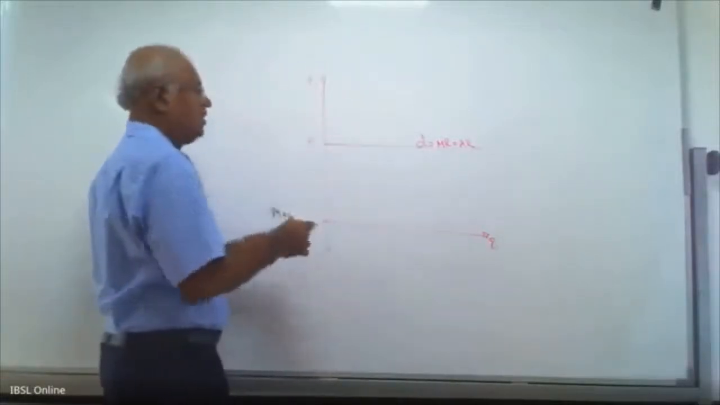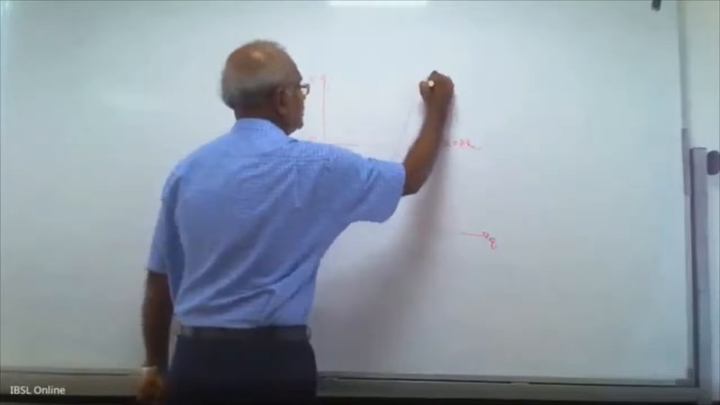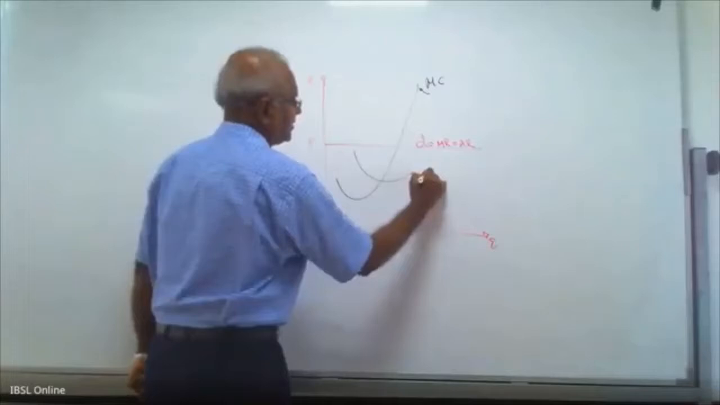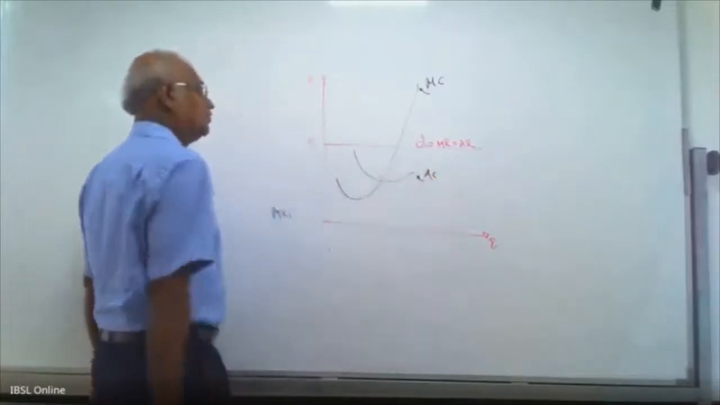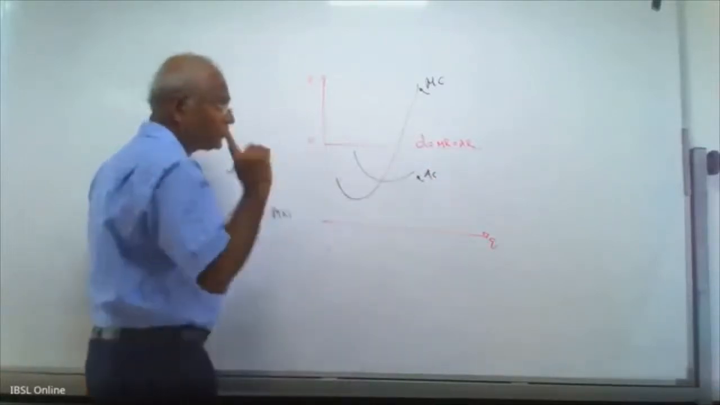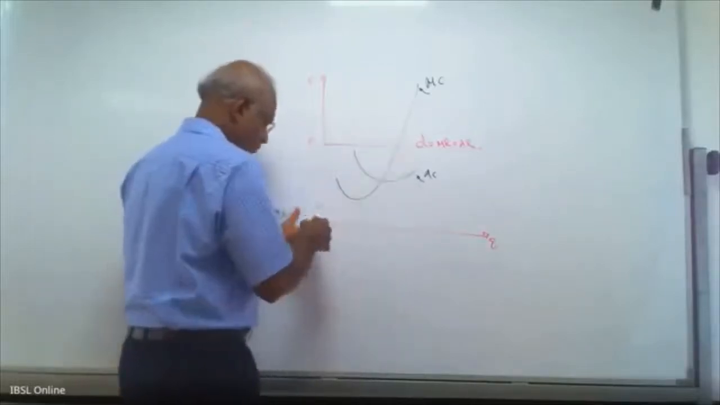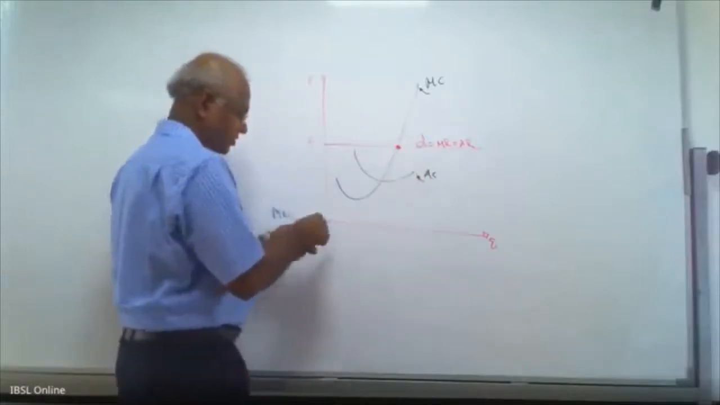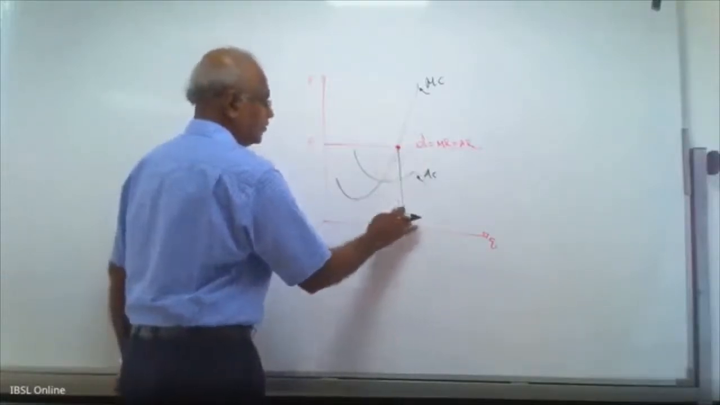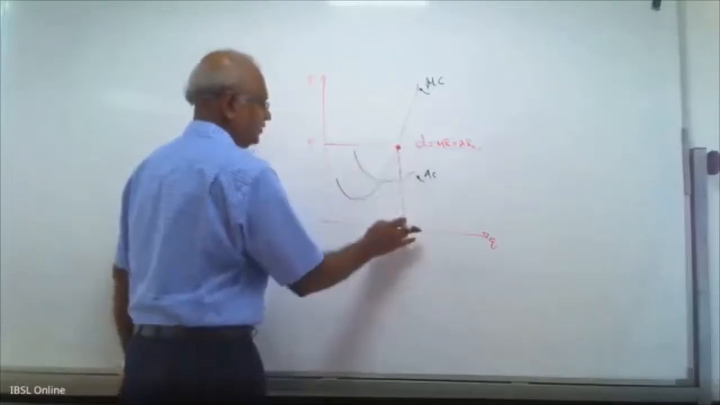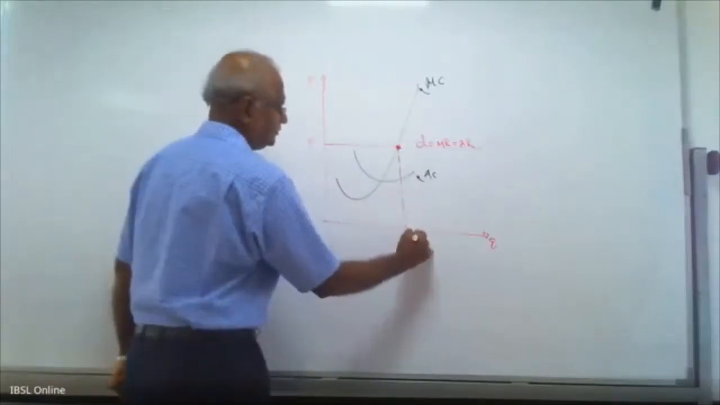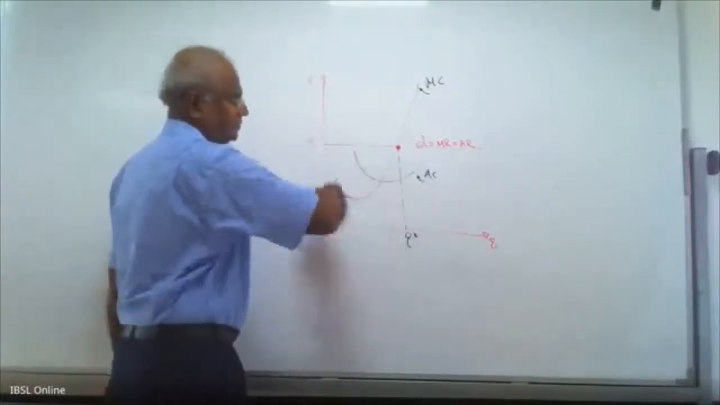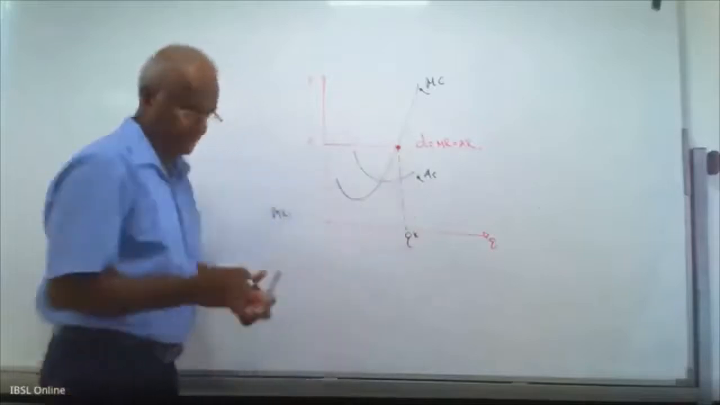Now this firm faces a U-shaped MC curve, then a U-shaped AC curve. In the note you have to put down that this is the AC curve. Where is the profit maximizing output? The profit maximizing output is shown by this point of intersection of the MR and MC curves. That is the Q star. Take down this profit maximizing output, Q star. This should be the diagram.